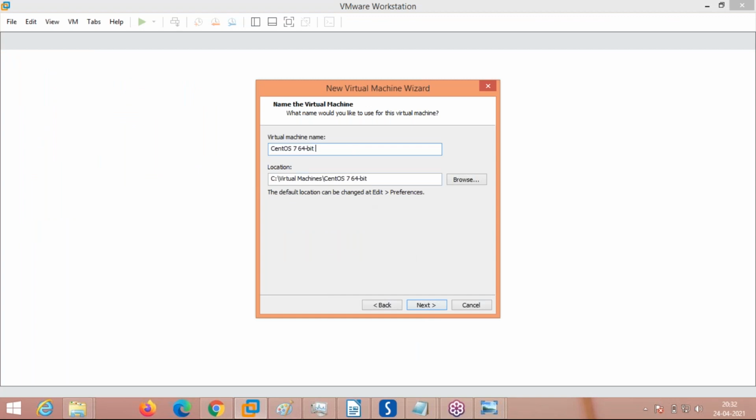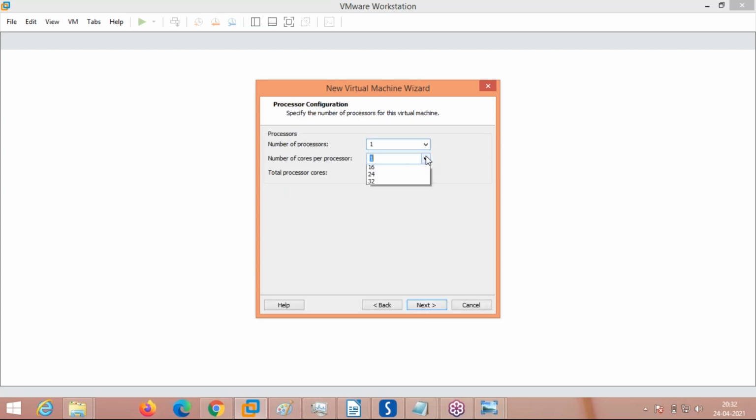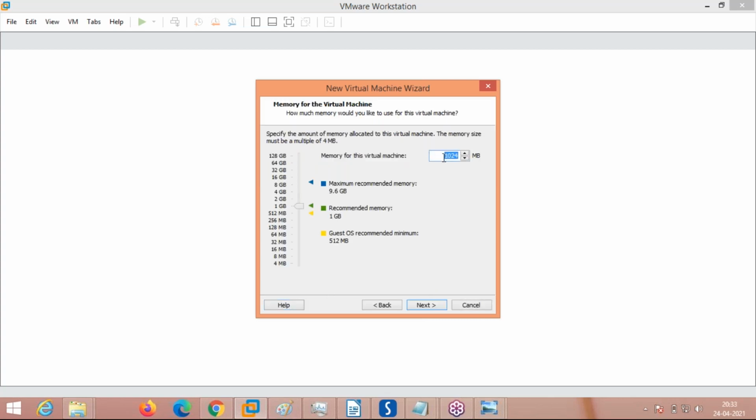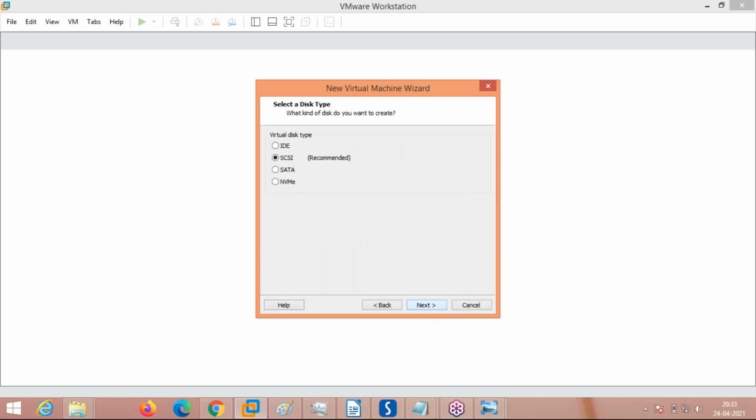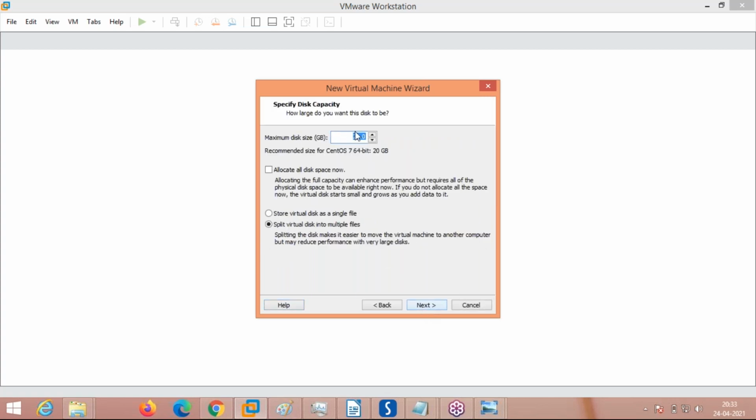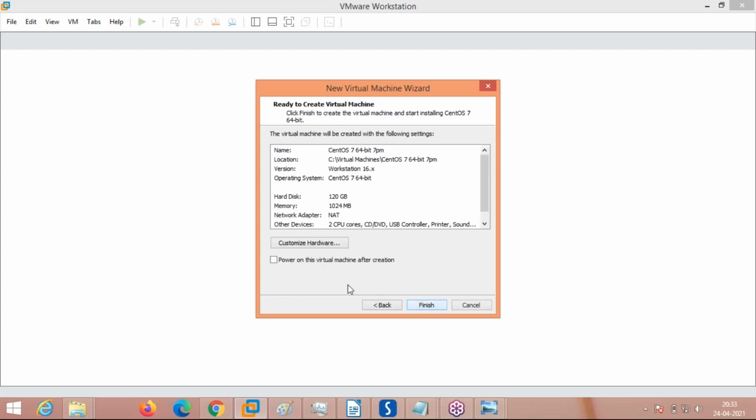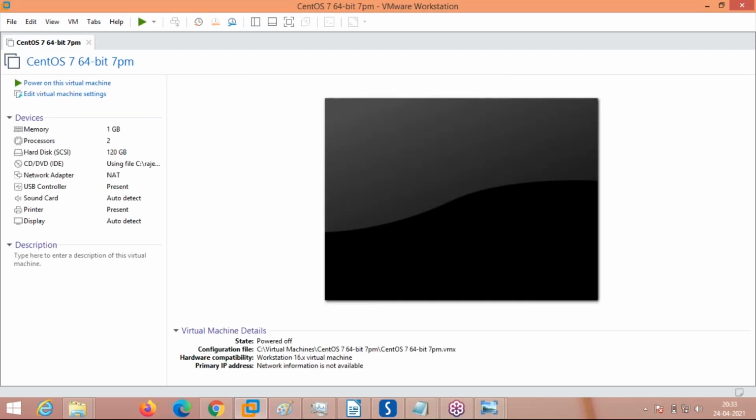I have named the CentOS server as 7 p.m. batch. Here I am simulating as 1 CPU, 2 core. 1 GB of RAM I am allocating to it. NAT. Just go next. Here you can give how much space you want to allocate for this hard disk. I am giving it as 120 GB. Next. Finish. Now the basic setup for installation of the operating system is done.